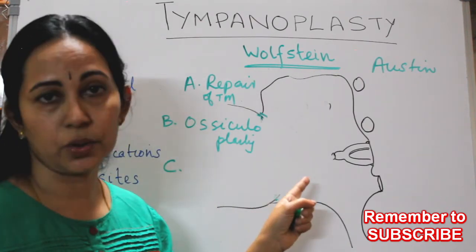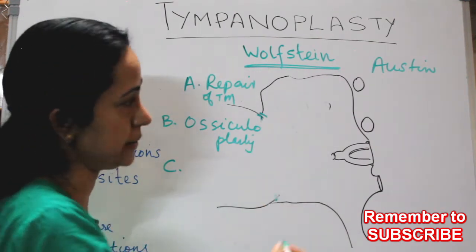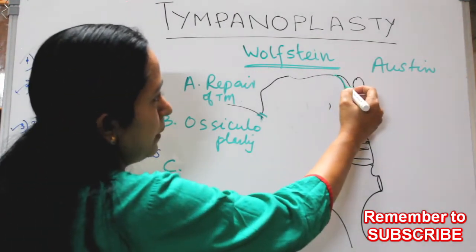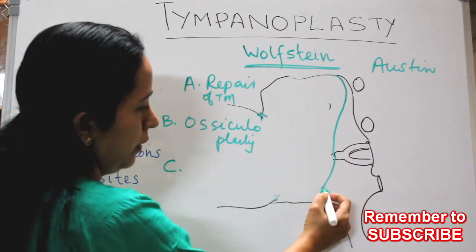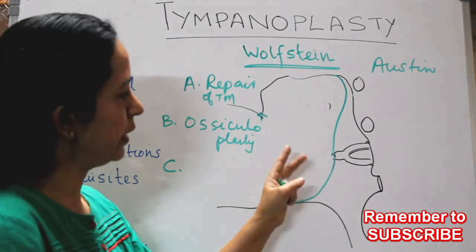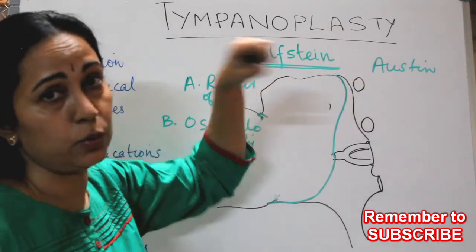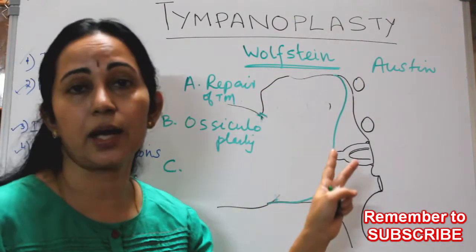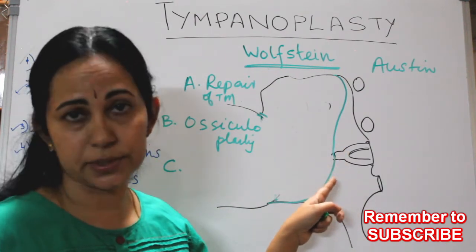So here also we call it a columella effect, or myringostapediopexy. We keep the tympanic membrane graft over the stapes superstructure, and here you can see our middle ear is made very much shallow. So production of a shallow middle ear space, and the graft is kept over the stapes superstructure.